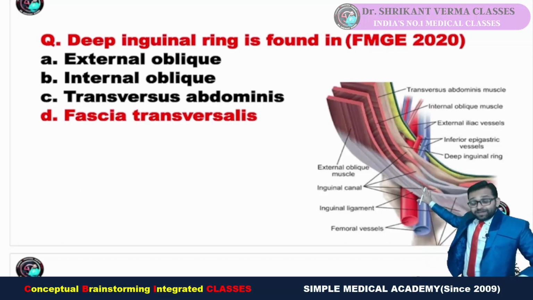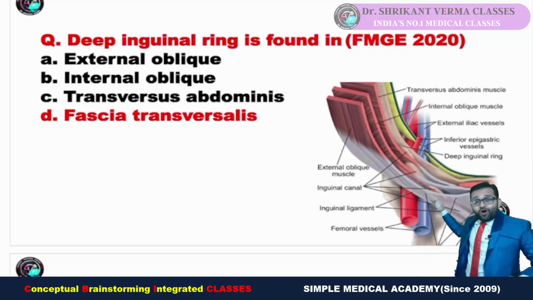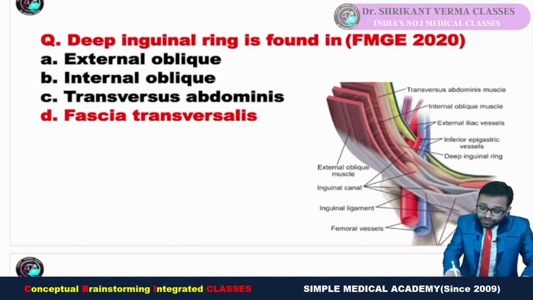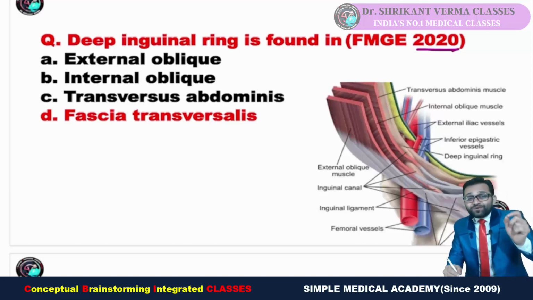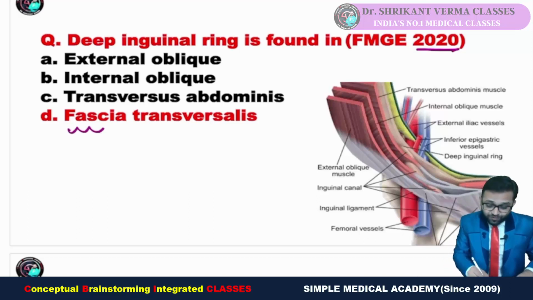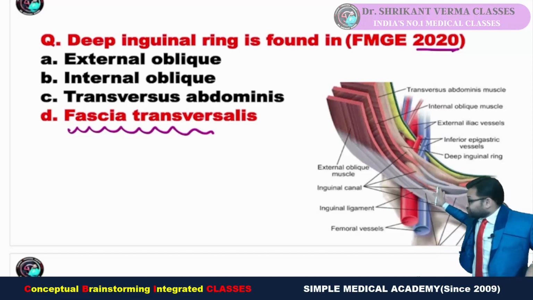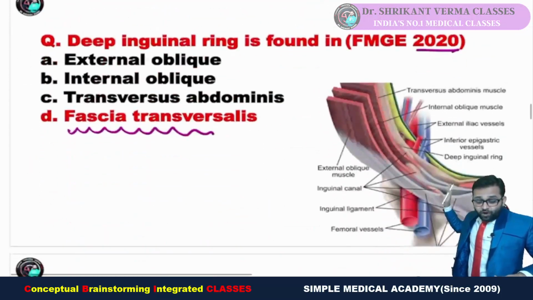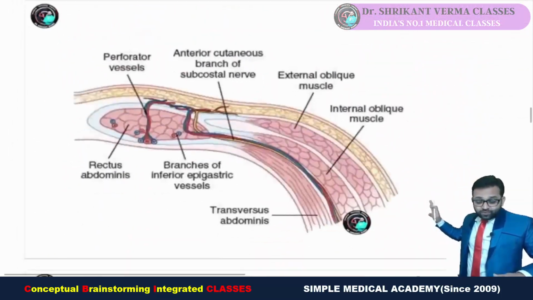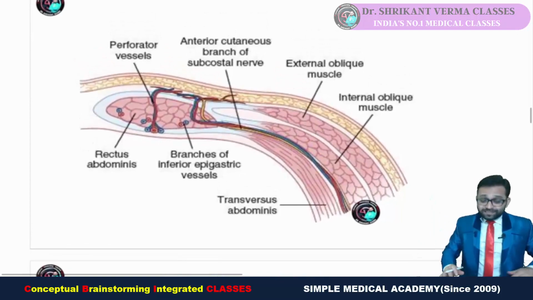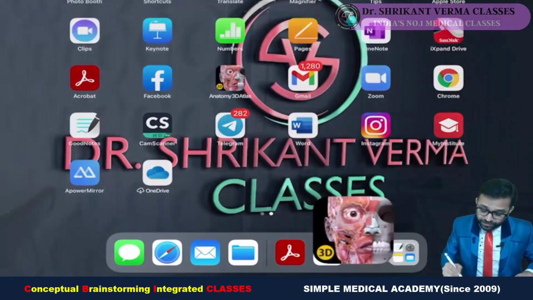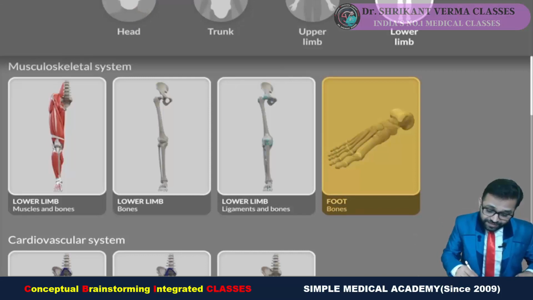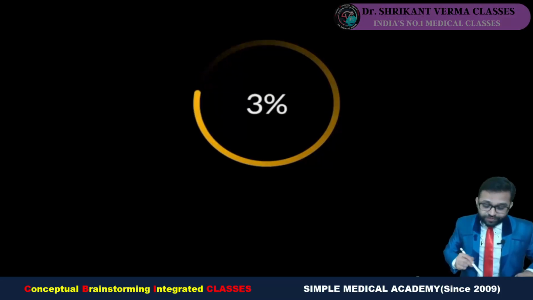And the applied portion, that is the inguinal hernia, we always discuss with proper integration to surgery. In FMG 2020, a question was asked: deep inguinal ring is found in, and the answer was the fascia transversalis. So the same topic has been asked in a different way. Okay, and also see here the answer to this question, I am showing you the image. This is our abdominal wall. I told you with proper 3-dimensional orientation and drawing the diagram. You can see here our abdomen.